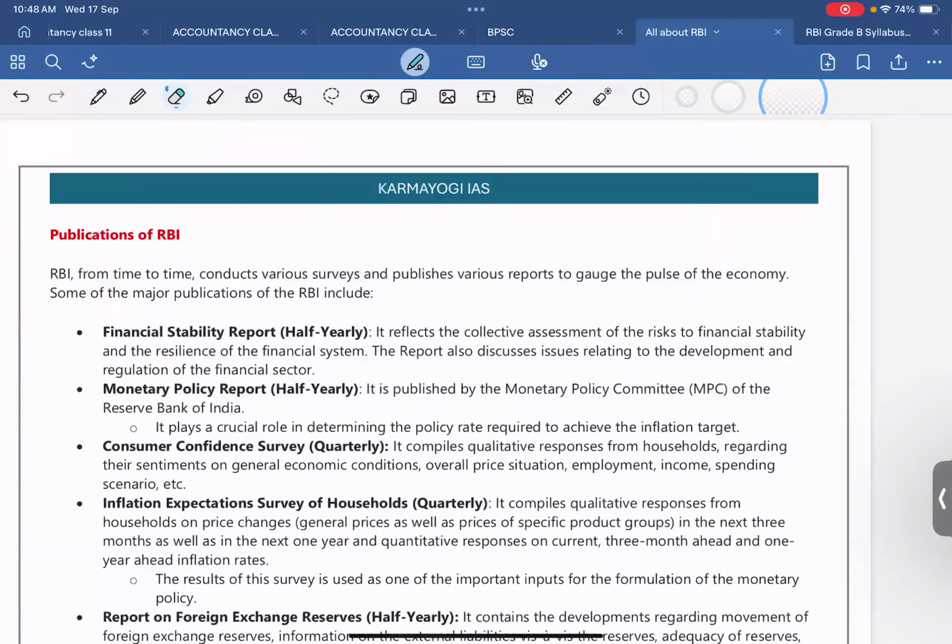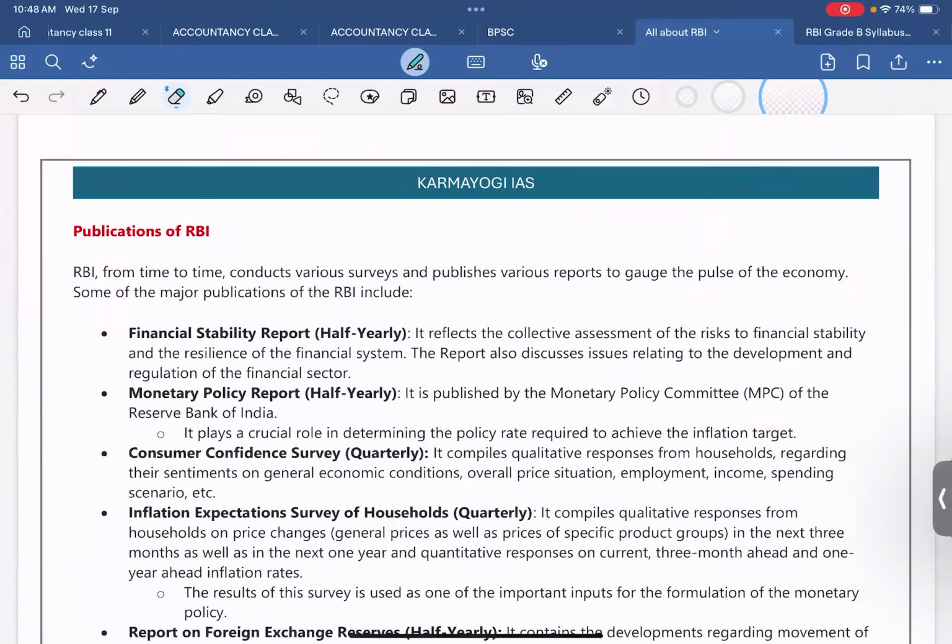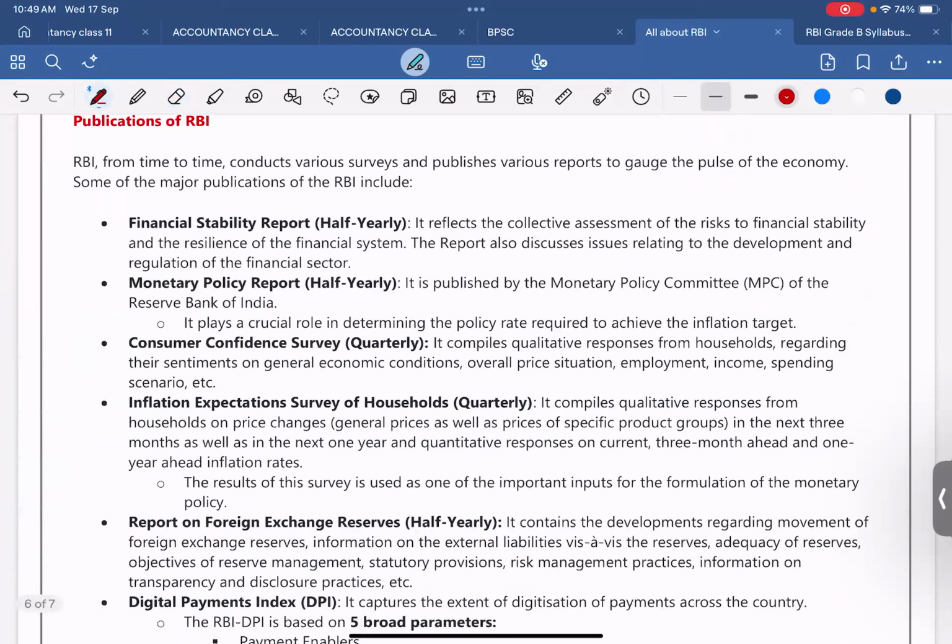Now comes the publications of RBI. So RBI from time to time conducts various surveys and publishes various reports to gauge the pulse of the economy. Some of the major publications of the RBI include Financial Stability Report, half yearly, and Monetary Policy. What is the Financial Stability Report? It reflects the collective assessments of the risk to financial stability and the resilience of the financial system. The report also discusses issues relating to the development and regulation of the financial sector.